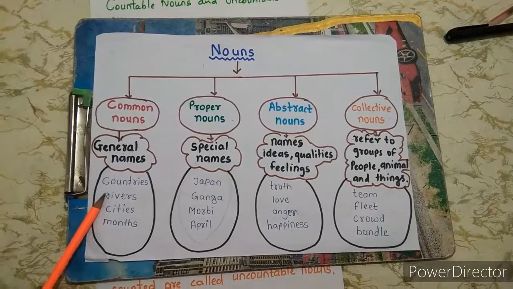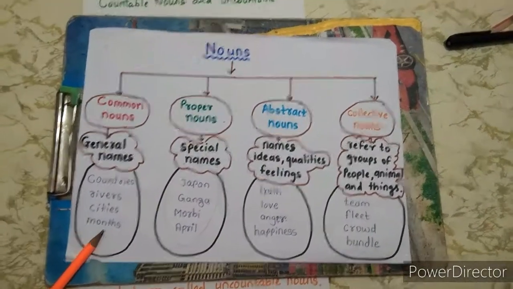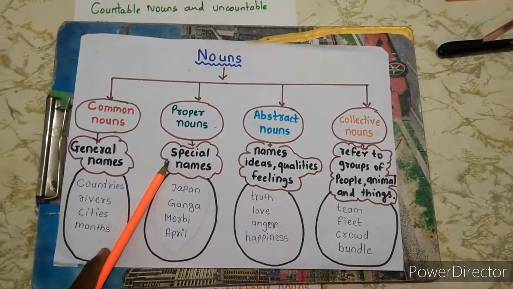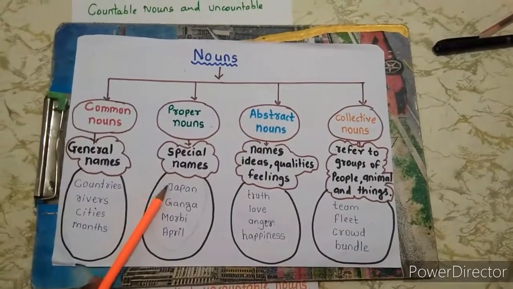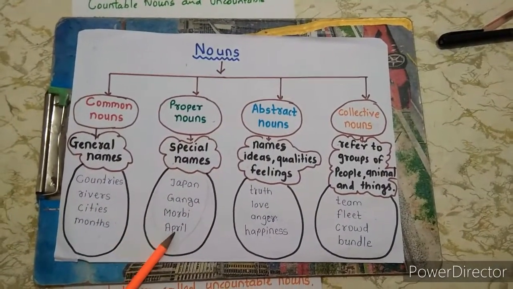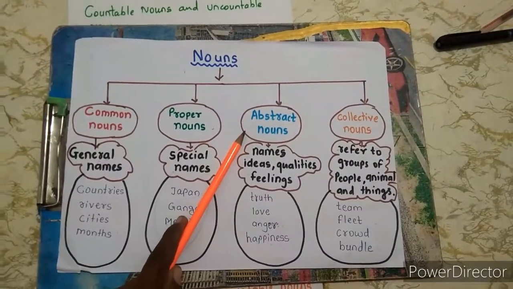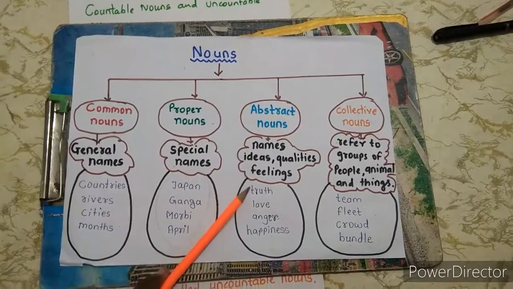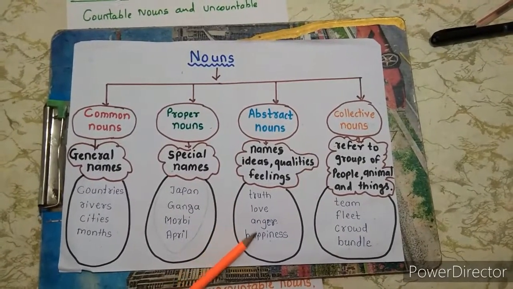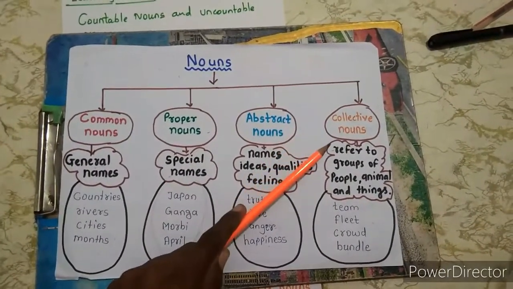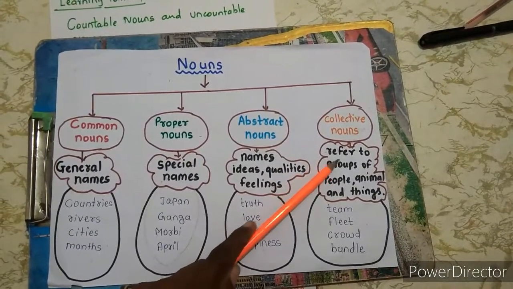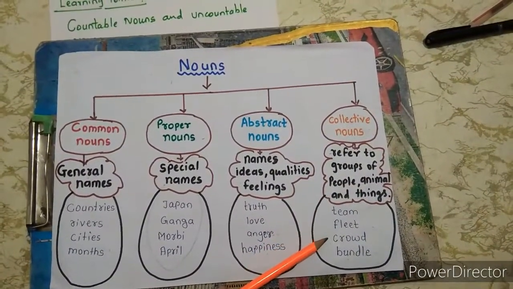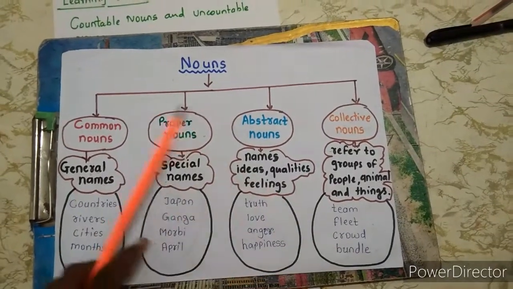Examples: countries, rivers, cities, months, etc. Proper nouns are special names for people, places, and animals, like Japan, Ganga, Morbi, April. Abstract nouns are the names of ideas, qualities, and feelings: truth, love, anger, happiness. Collective nouns refer to groups of people, animals, and things: team, fleet, crowd, bundle, etc.